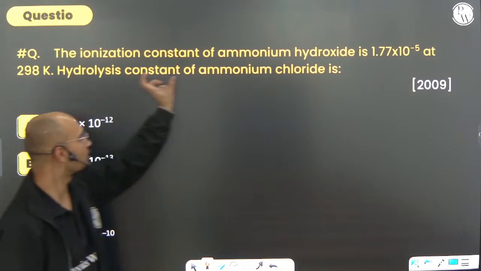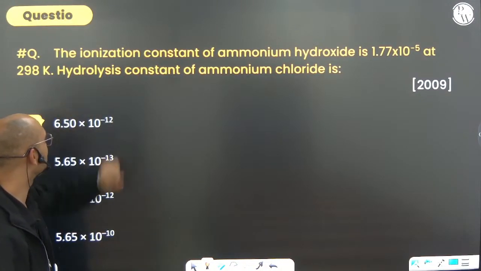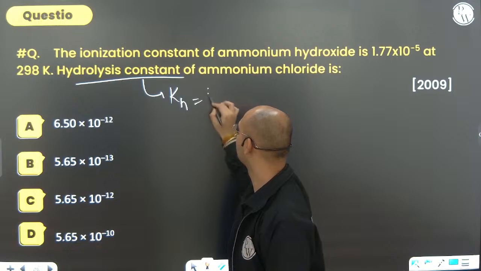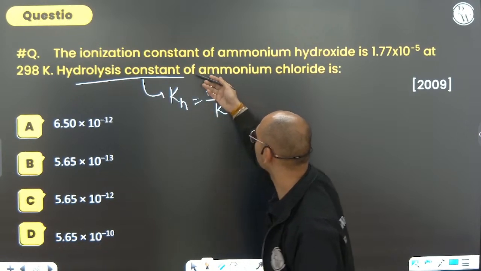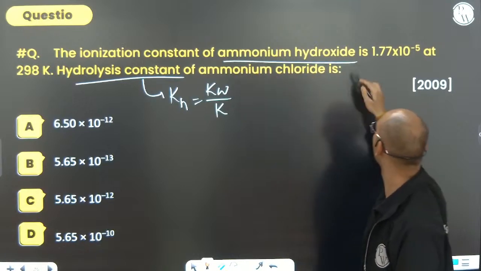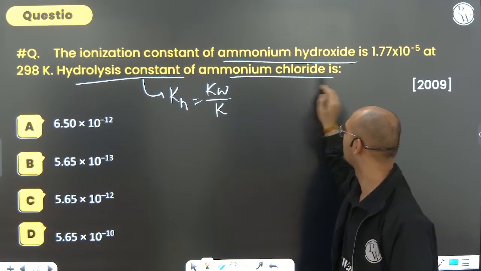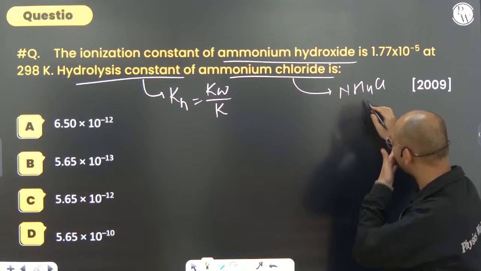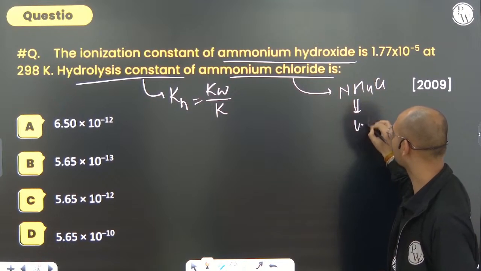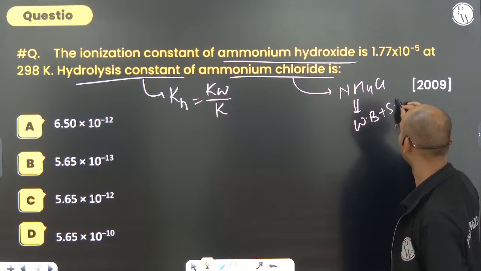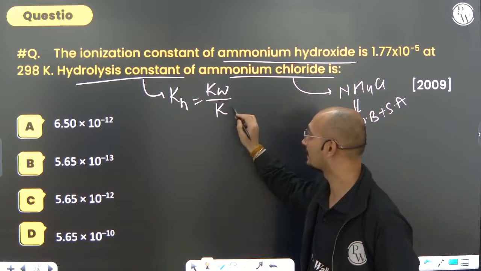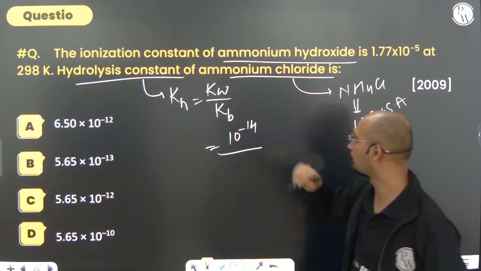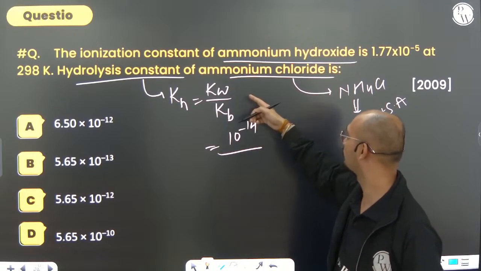Next, the ionization constant of ammonium hydroxide is this much. Then hydrolysis constant means it is asking for Kh. Okay, Kh equals, I think everyone knows that, Kw by Kb, because it is ammonium hydroxide. Okay, so it is asking for ammonium chloride, NH4Cl. So for NH4Cl, I hope everyone knows the weaker part is the base, so weak base plus strong acid. So here Kh will be Kw by, not Ka but Kb. So what is Kw? That is 10 to the power minus 14, always fixed, because it is the dissociation constant for water.